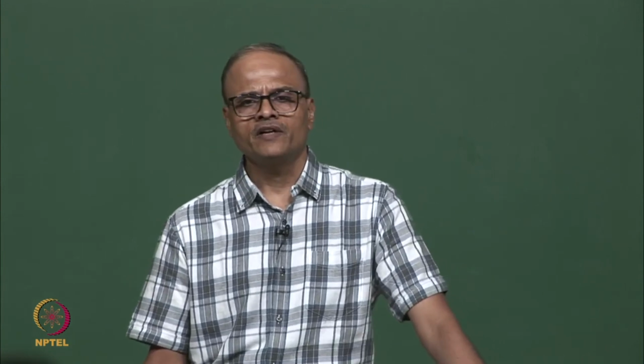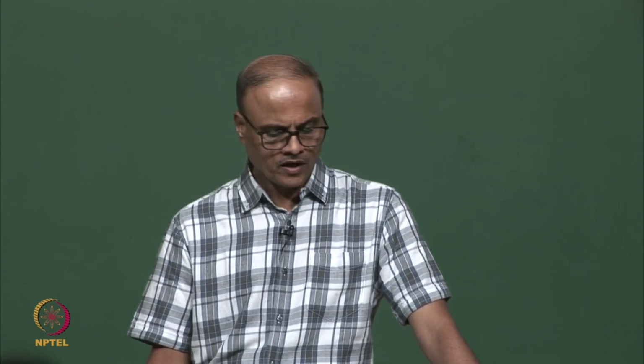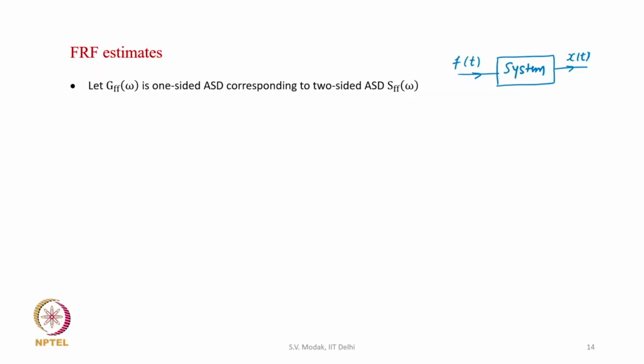Also, the spectral densities we defined are two-sided spectral densities, but in practice often we work with one-sided versions of these spectral densities. So, let us say Gff(omega) is the one-sided autospectral density corresponding to the two-sided autospectral density Sff(omega). This is the autospectral density of the input random force that is being applied.